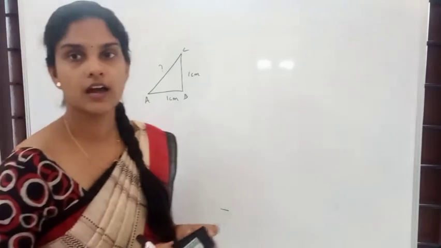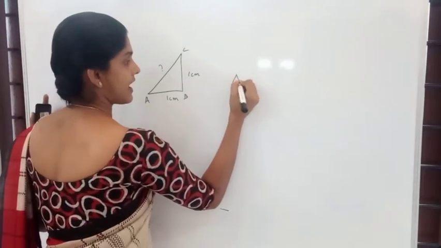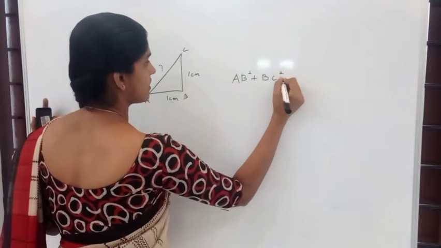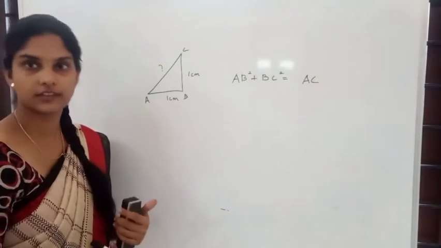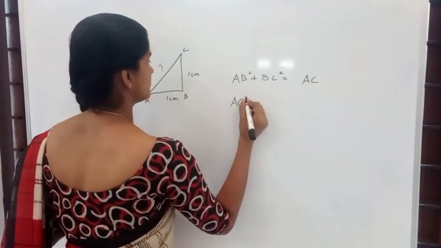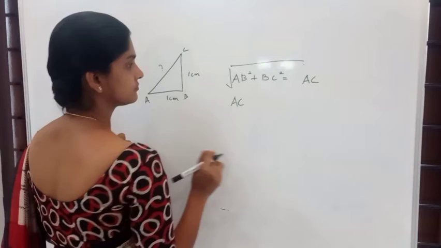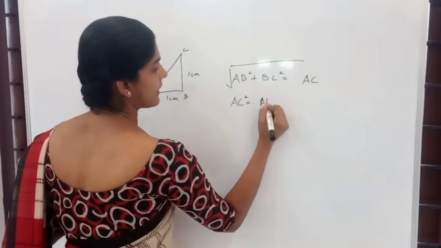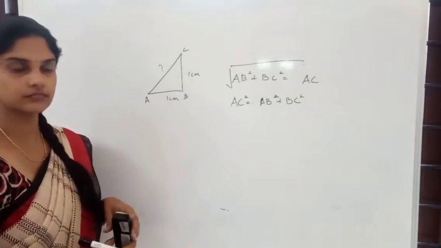Yes, by using the method to find the length of the hypotenuse, right? AB square plus BC square gives you AC square. It's the same as AC square is equal to AB square plus BC square, right?